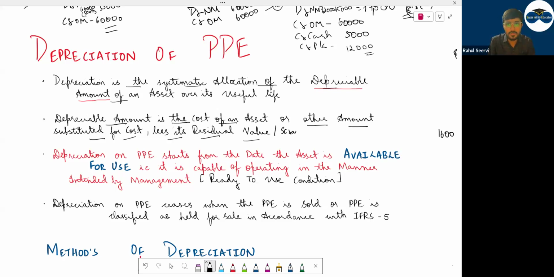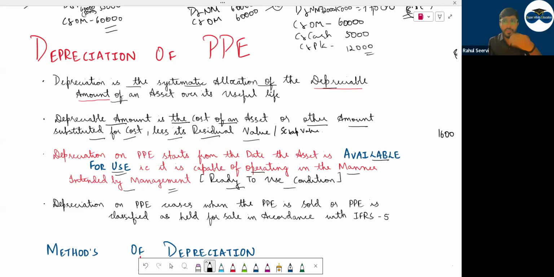Residual value or scrap value. Depreciation on PPE starts from the date the asset is available for use. Available for use means what? Capable of operating in the manner intended by management. Ready to use condition. That means once the machine or PPE is ready, you will start depreciation. The management mentioned that the machine should be available at the top floor, and once testing is done, the machine is available for use. Machine is ready. If you want to start production today morning, you can start. So from this date, you will start your depreciation.